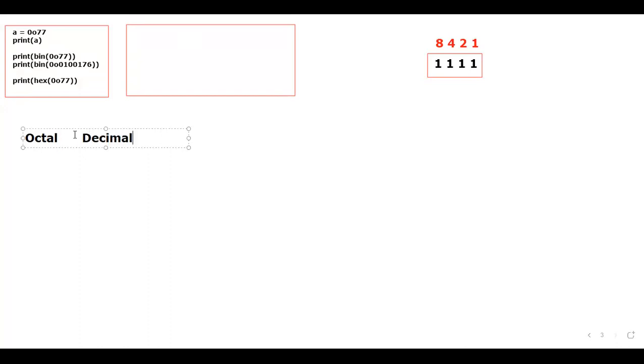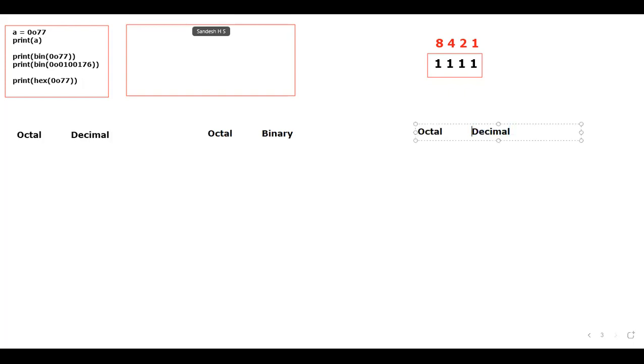Next, please tell me what is the next one. I want you to respond. Octal to what? Binary. Octal to binary. At last, what is the last one? Octal to hexadecimal. Is that clear for everyone? Please do respond. Is that clear?